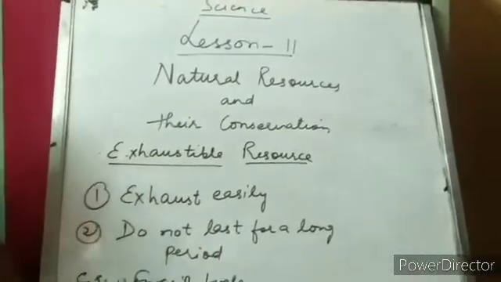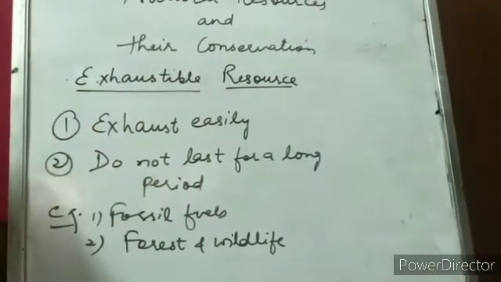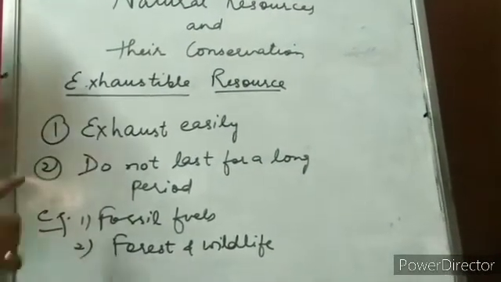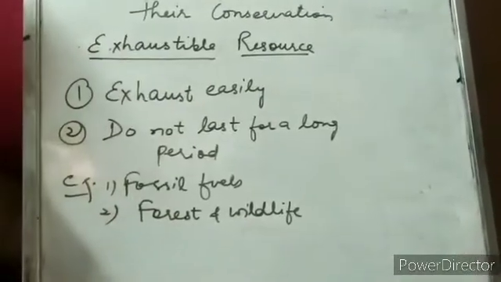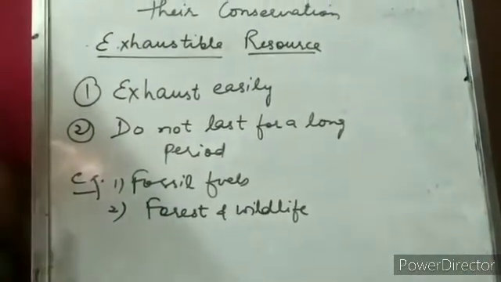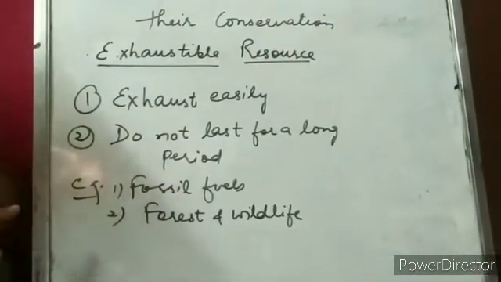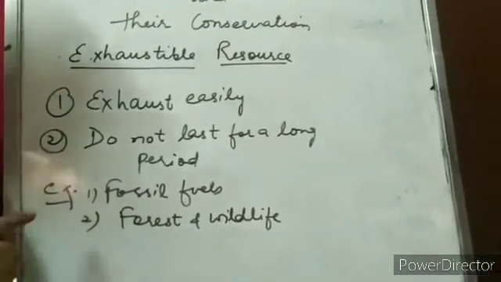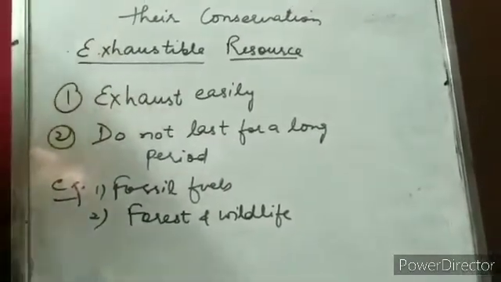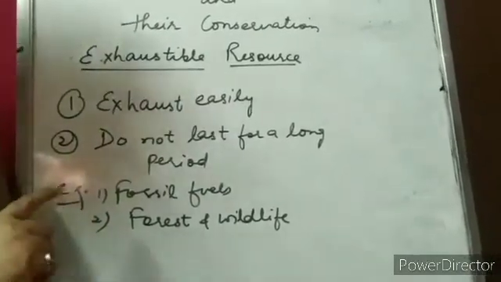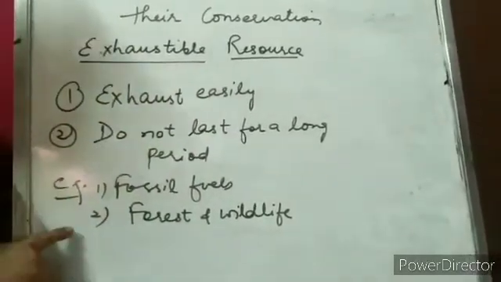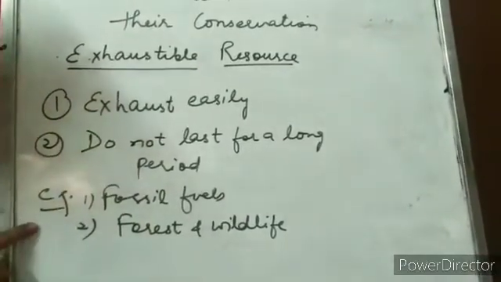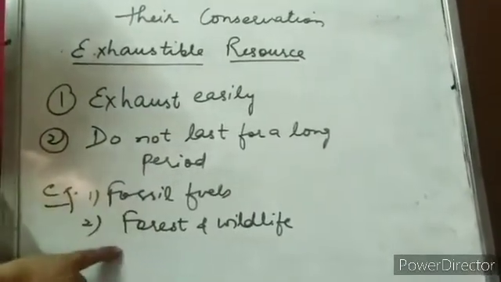Exhaustible resources कौन से होते हैं बेटा? The resources that do not last for a long period of time. ठीक है? We have to use these types of resources very judiciously because they will run out if we use them carelessly. These resources take a long time to form. That is why we have to use them very carefully. Examples are fossil fuels and forest and wildlife.